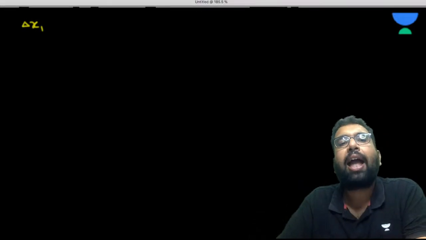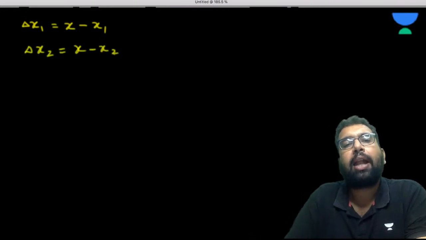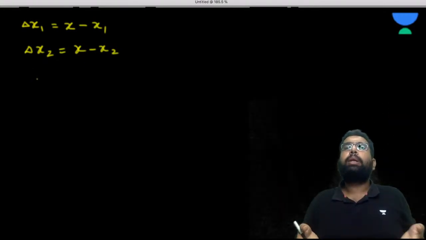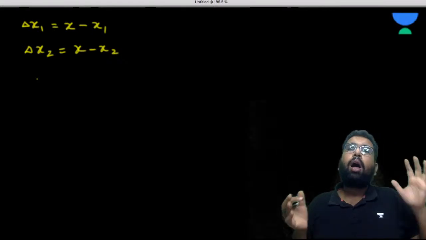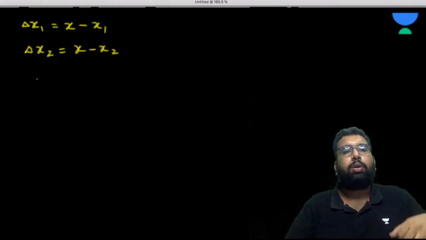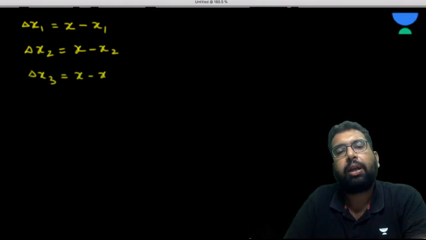Absolute error is the error that happens to be in each of the measurements. So you have the actual value or the mean value, and from the mean value you can calculate the error in each measurement. Let's suppose we have done n number of measurements. So delta x1 is x minus x1, delta x2 is x minus x2, delta x3 is equal to x minus x3, and similarly delta xn is x minus xn.